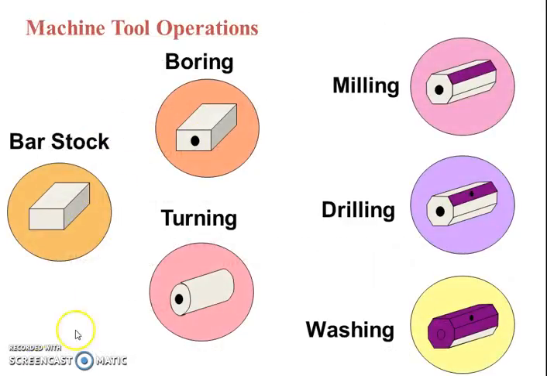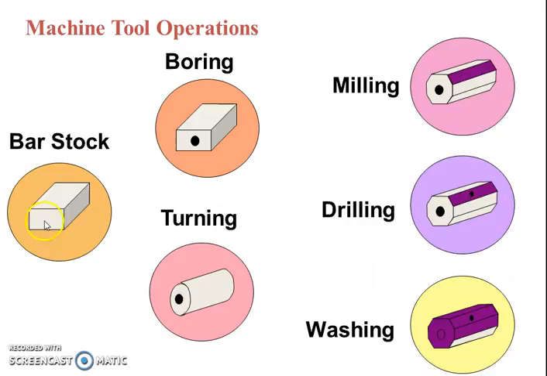Here we can see different kinds of operations which are conventionally done. See, this is a bar stock. A through hole made in the bar stock is known as boring. This is actually a rectangular bar which is turned into a circular bar. It is known as turning.